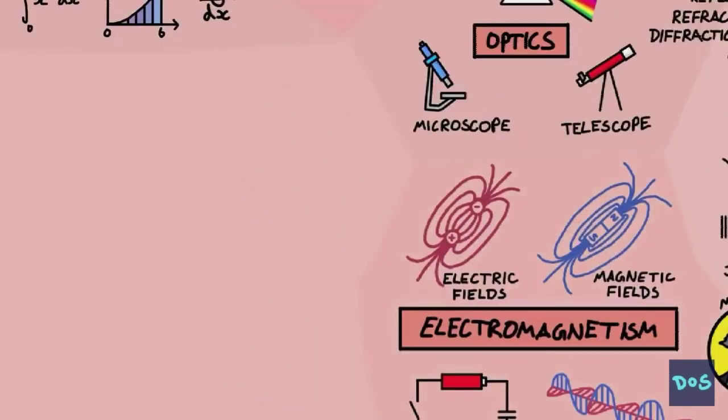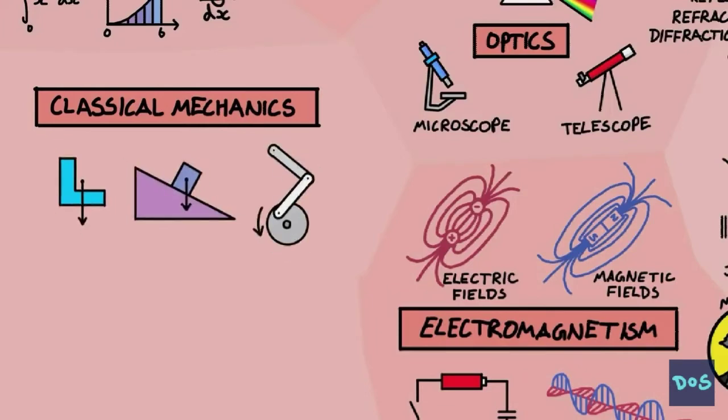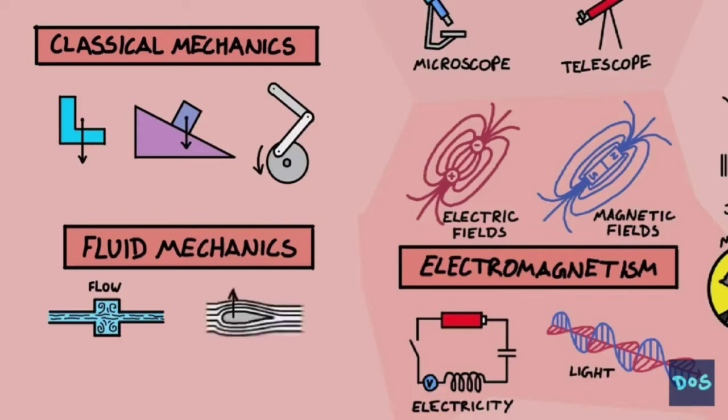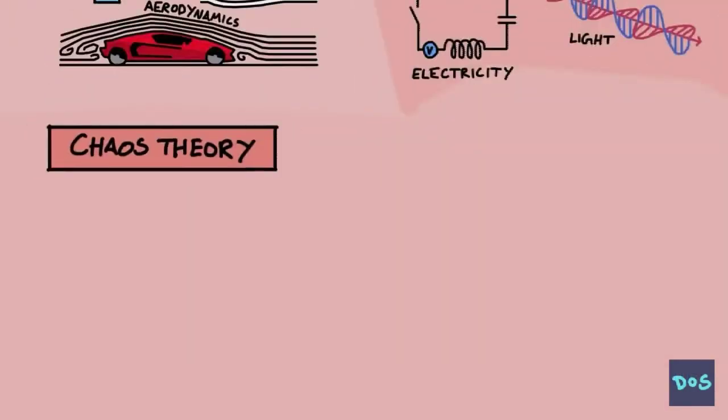Jumping back a little bit, classical mechanics is related to Newton's laws and covers the properties and motion of solid objects, how they move when forces hit them, and what happens when they are joined together, like in gears or buildings. Fluid mechanics is the description of the flow of liquids and gases. Using fluid mechanics, you can work out how much lift is generated from airplane wings or how aerodynamic a car is. Fluid mechanics is notoriously difficult, mostly because the motion of tiny things like molecules gets really complicated really fast, which led us to chaos theory.